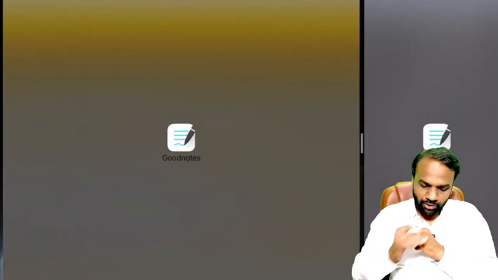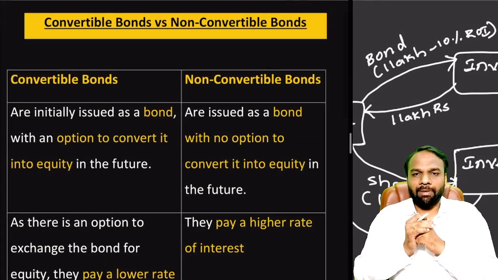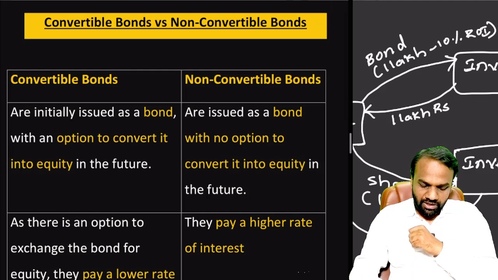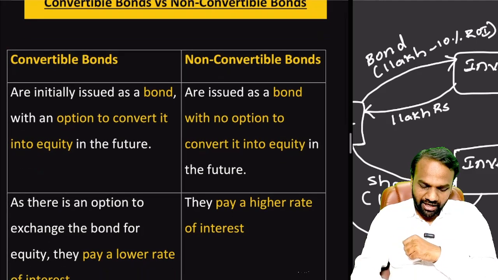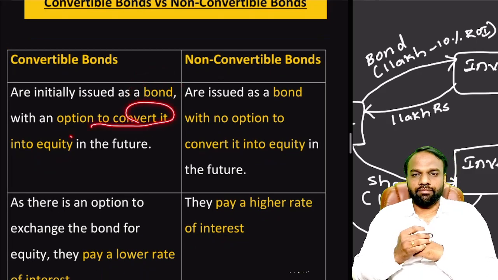Now let us look into the difference between convertible bonds and non-convertible bonds. Convertible bonds are initially issued as a bond with an option to convert it into equity.